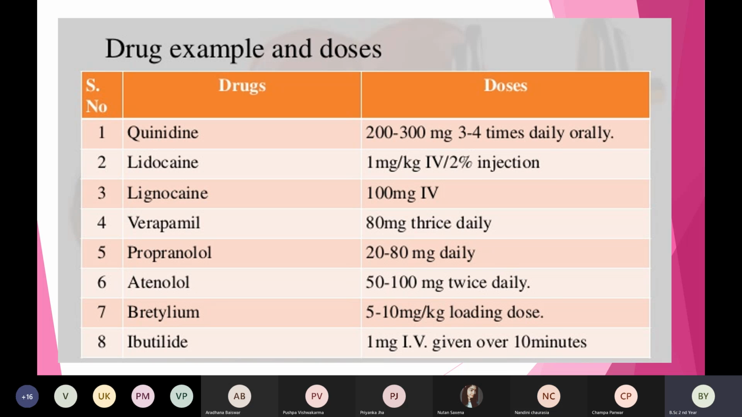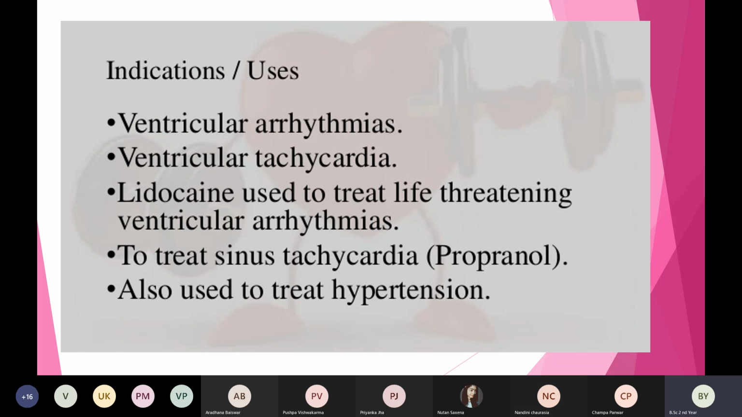So that was about the medicines. I have taught you about the introduction, the mechanism of action, and the medicines with their dosage. Now coming to the indications, when we should give anti-arrhythmic agents. First of all, we give them in arrhythmias, if the patient is having abnormal heart rhythm or any abnormal conduction system.